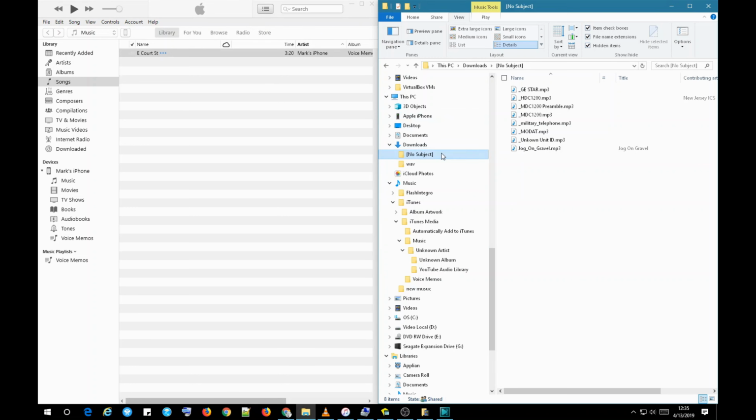But anyhow, what we're going to try to do is show you how to put a custom ringtone on your iPhone. I recently got an iPhone, and boy, was I upset when I found out that it's not that easy to put a ringtone on it like it is on an Android phone. With the Android phone, you just drop an MP3 in, and boom, you're good to go. But with the iPhone, you can't even see your file system.